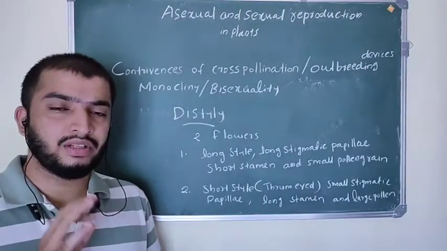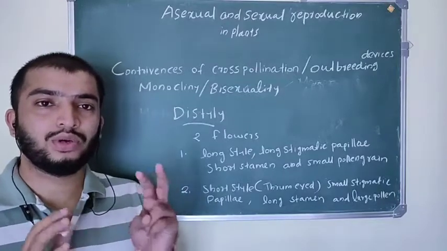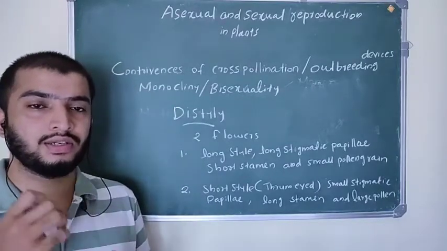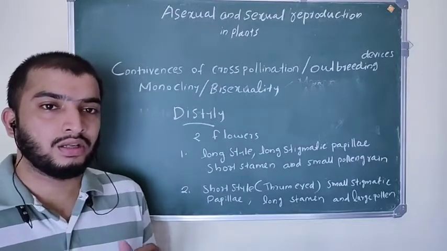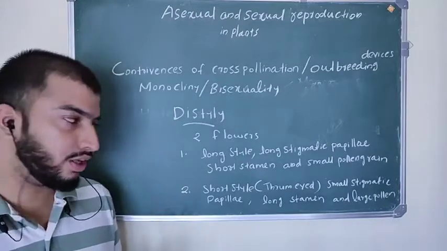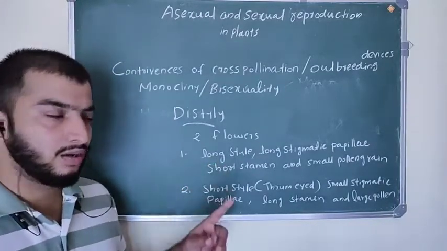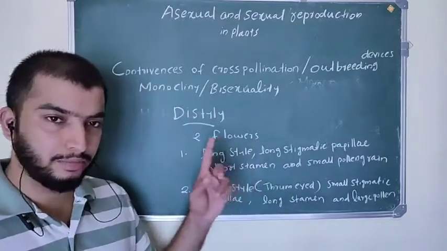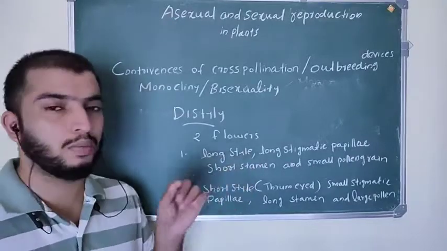Distyly: what does it mean? Di means 2. The plant which produces 2 different forms of flower, that is distyly. So the plant produces 2 different forms of bisexual flower. What are they? The first one has a long style and long stigmatic papillae, and they have short stamen and small pollen grain.